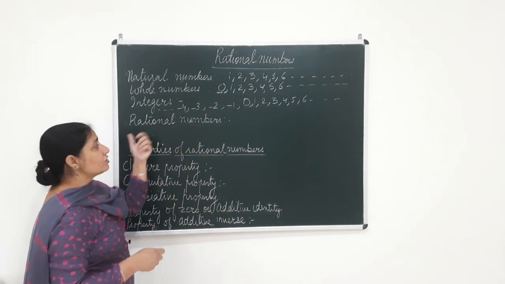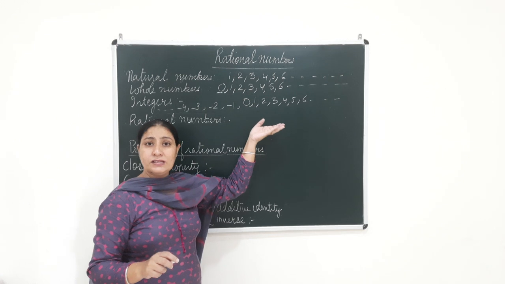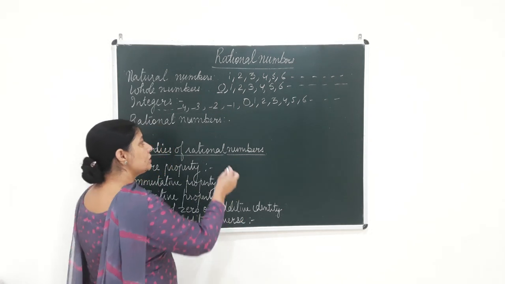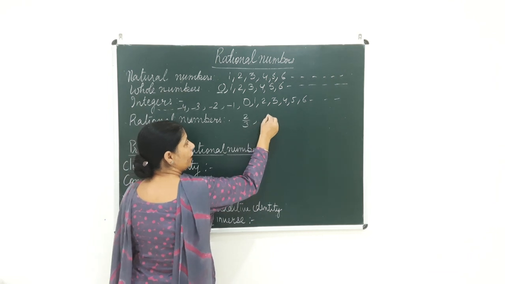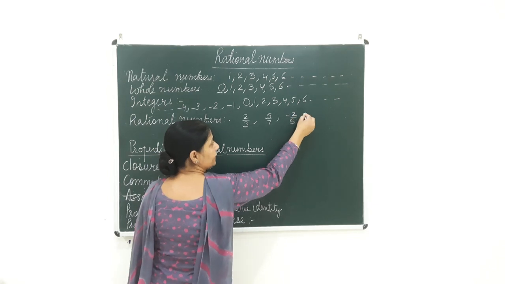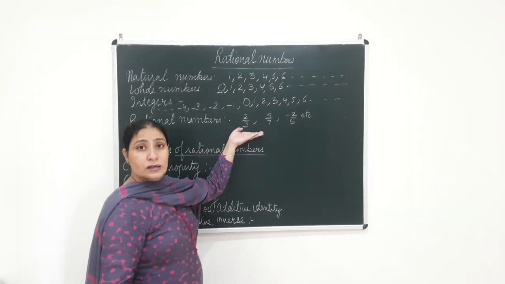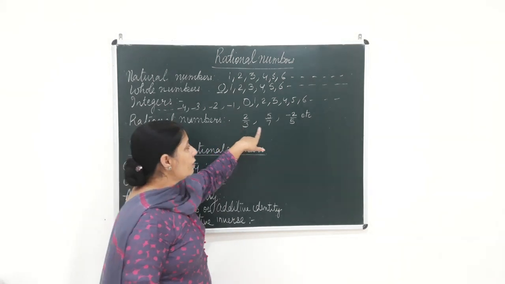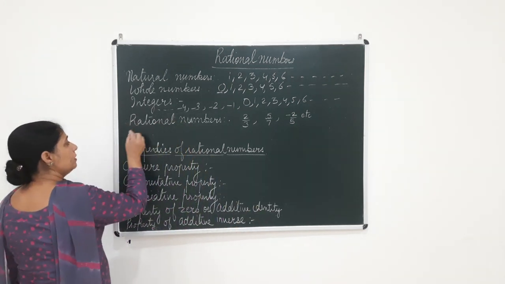Now we come to rational numbers. Now, do you find numbers always in the form of these numbers, natural and whole or integers? No. Sometimes you come across numbers like, say for example, we write 2 upon 3, 5 upon 7, or we write say -2 upon 5, etc. Now what do you see here? These numbers have a numerator, they have a denominator. But in none of the cases, the denominator will be equal to 0. So what are rational numbers, beta?